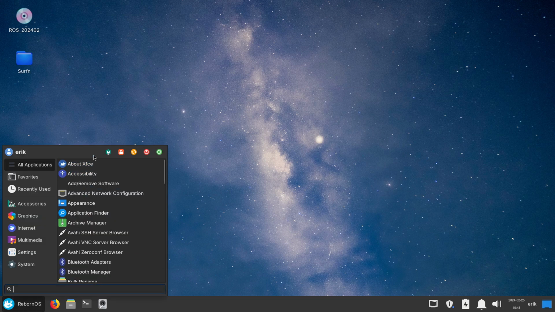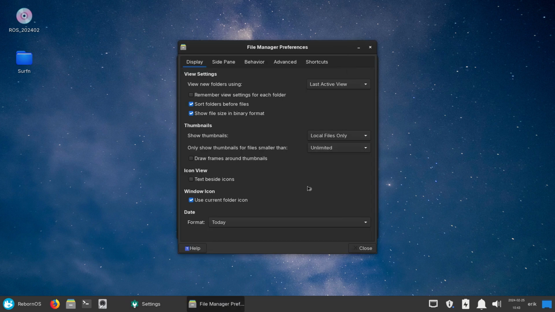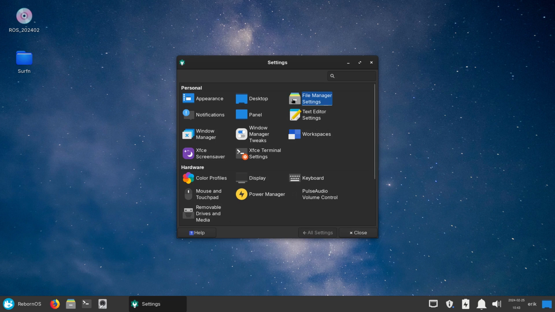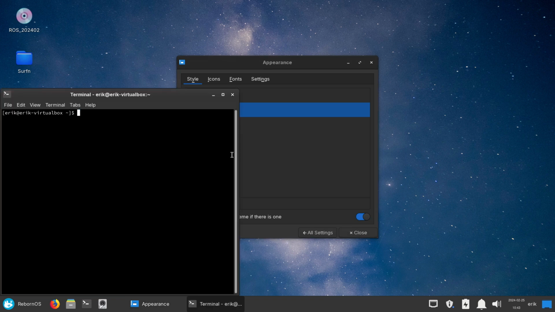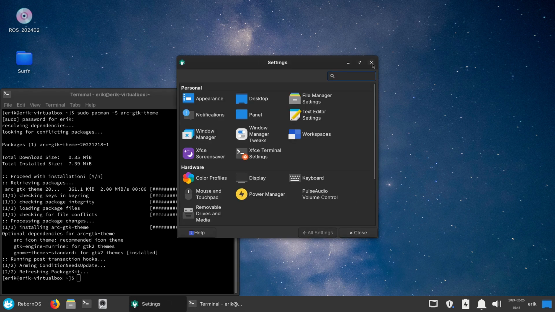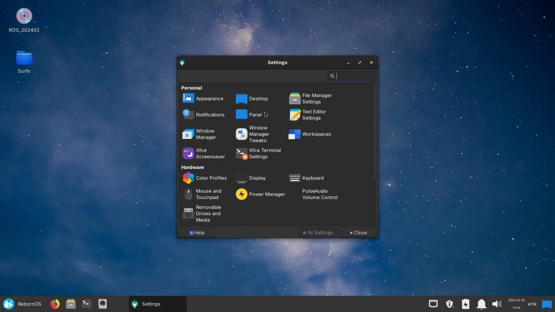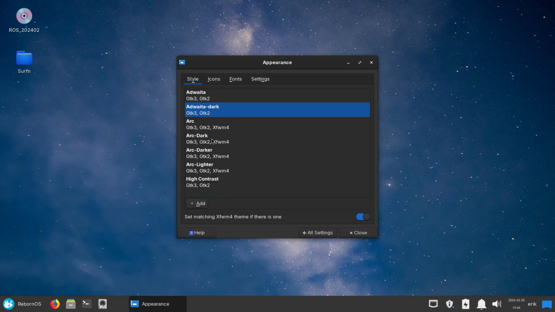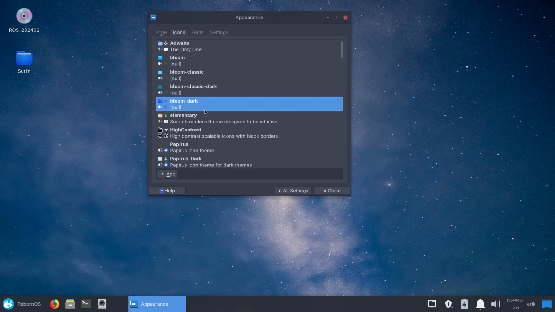So this is XFCE, great desktop, very stable over all these years. There are really literally zero complaints about it. So where's appearance? There it is, white or dark. You know my goal. Let's do a little bit of theming. May I do that? Arc GTK dark. There you go. Arc dark, right? A little bit of theming. And you see that maybe it's all Arch Linux, right? We can make, with a few things, make this look like ArcoLinux.